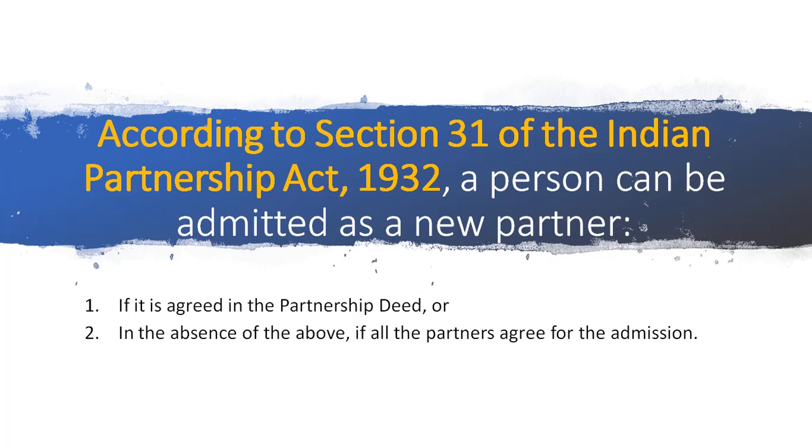As you can see on your screen, a partner can be admitted in two cases: when the partnership deed is present, and in there it will be mentioned on what conditions a new partner can be admitted. Okay, in case number two, in the absence of the above, which means when the partnership deed is absent. We have already seen in the previous video that the partnership deed may be absent. So in that case, under the mutual consent of all the partners, a new partner can be added.